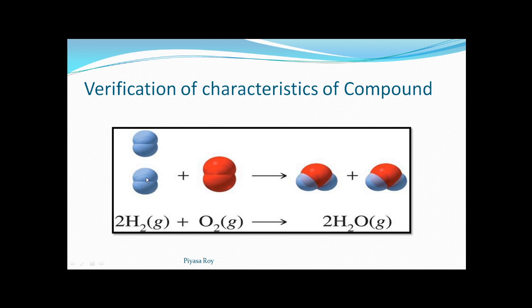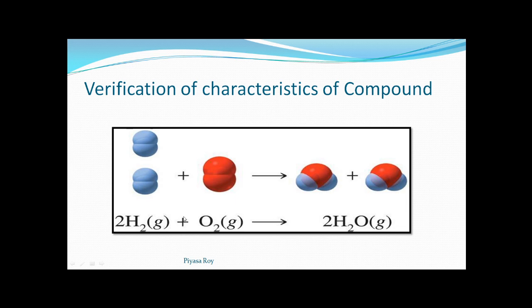Now like this, another molecule of hydrogen we have taken. So we have taken two hydrogen molecules. See, that's why we have written 2H2. By H2 we are representing only one hydrogen molecule, and here this is one H2 and this is another H2. That means here we have taken 2H2, two hydrogen molecules.